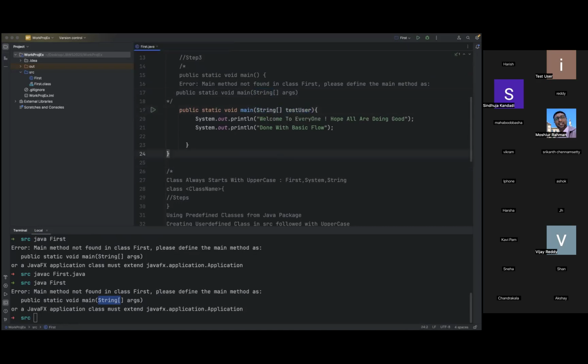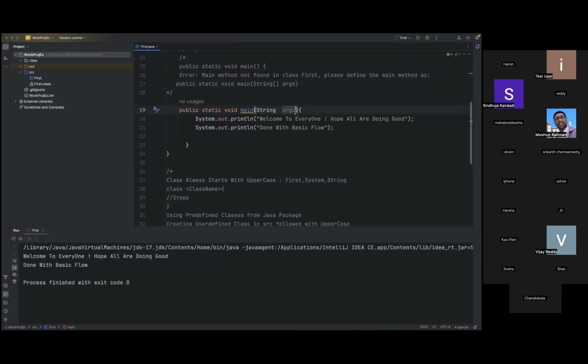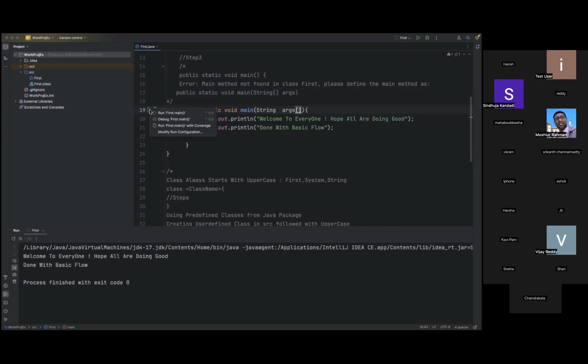Now let us discuss one more thing. Let us change this again. I'll take this and try to give some space in the middle. Now I'm running this directly. Okay, it works. Now let us cut this and keep it here, and run this.